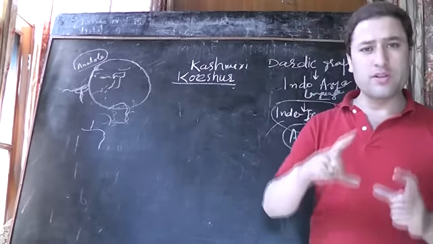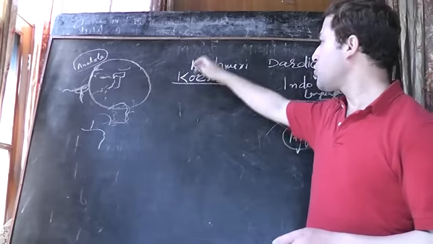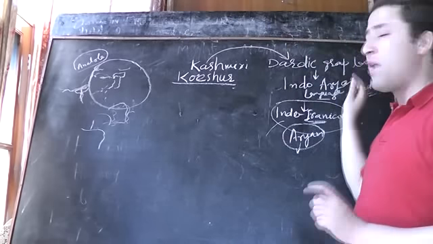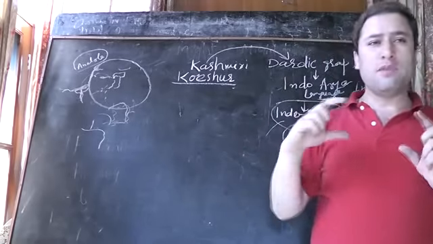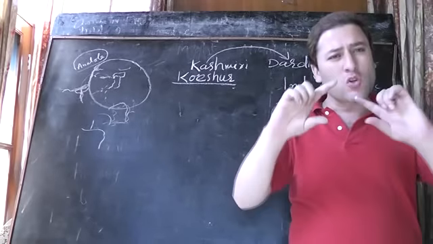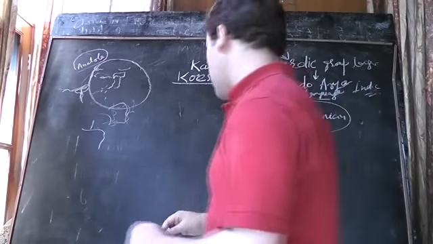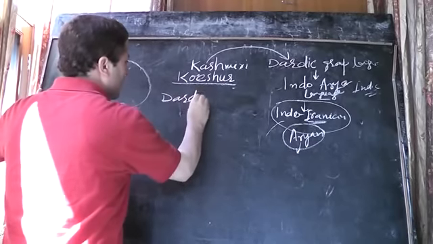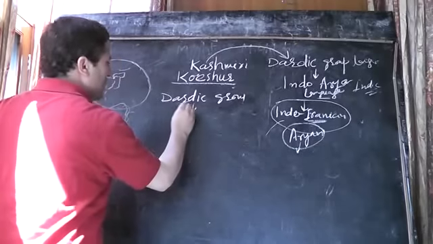We will not go into the historical background because we have to see the Dardic group and the Kashmiri language. Kashmiri is included in the Dardic group of languages. So this was a bit about where this language came from. Now Dardic, which is also called Pisaka, we'll take Dardic out and let Dardic be here. Dardic group. This is also called Pisaka.